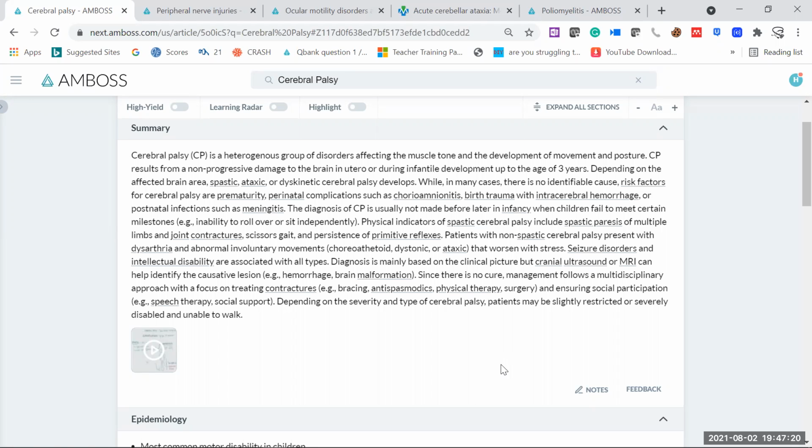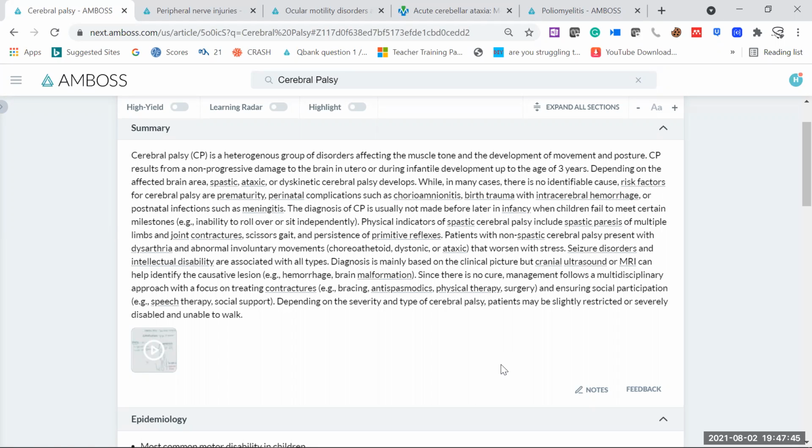So exactly, you will make a diagnosis on the basis of whatever the symptoms are there, like the clinical presentation is very important, but we can go for the ultrasound. In fact, we can go for the MRI. That will be the most accurate test in order to see what kind of infection is there. Maybe there is some meningitis or brain infection, maybe hemorrhage history is there, maybe some kind of brain malformation is there. So we need to know exactly what causes it.